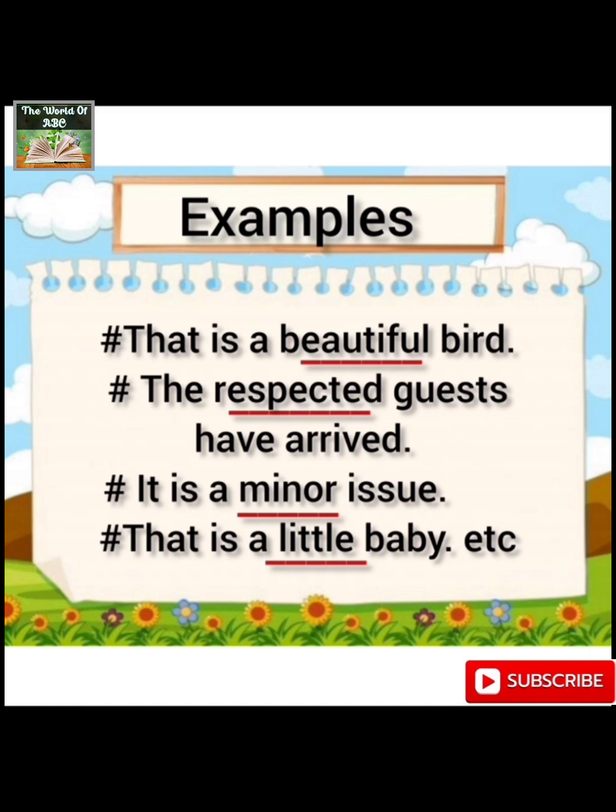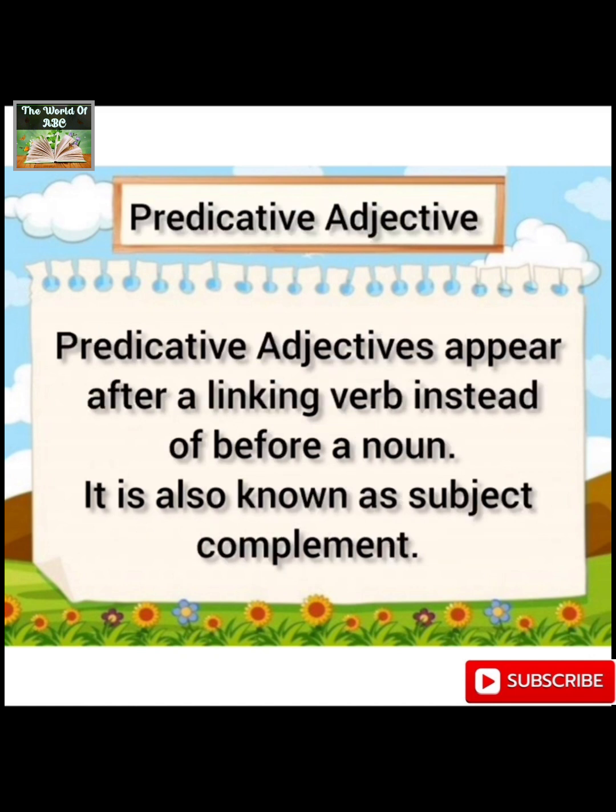That is a noun. The respected guests have arrived. Here, guests is a noun and respected is the quality, an adjective that is used to modify the word guests. It is a minor issue. Now, minor is an adjective and it is used with the noun issue. That is a little baby. Again, little is an adjective and it appears right before the noun, etc. Go for the practice of certain sentences by yourself and you will be able to understand the concept of attributive adjectives.